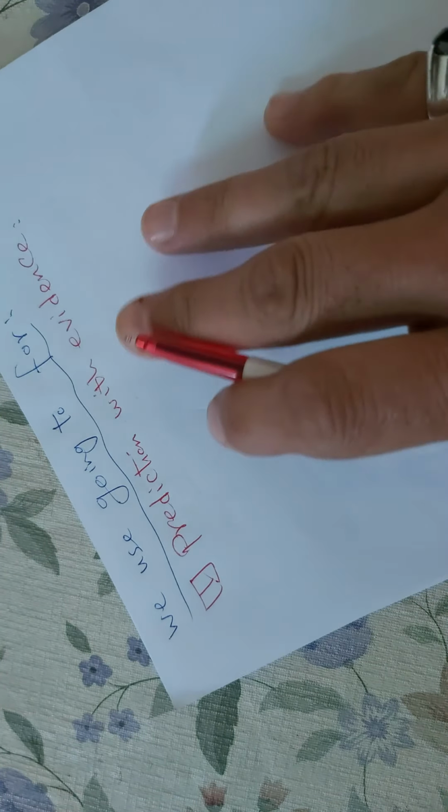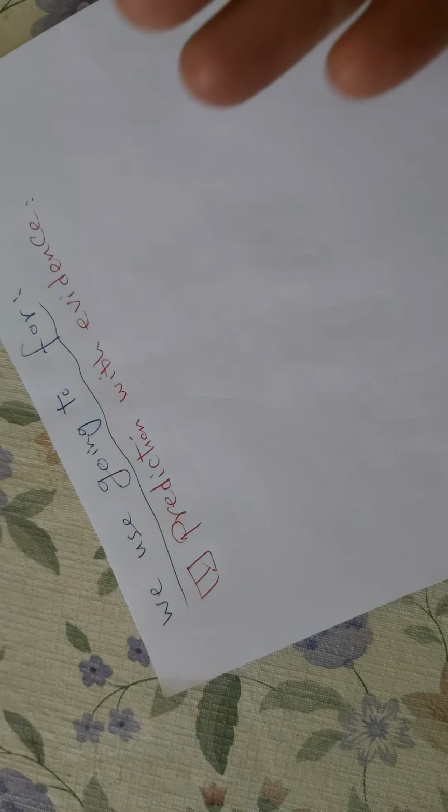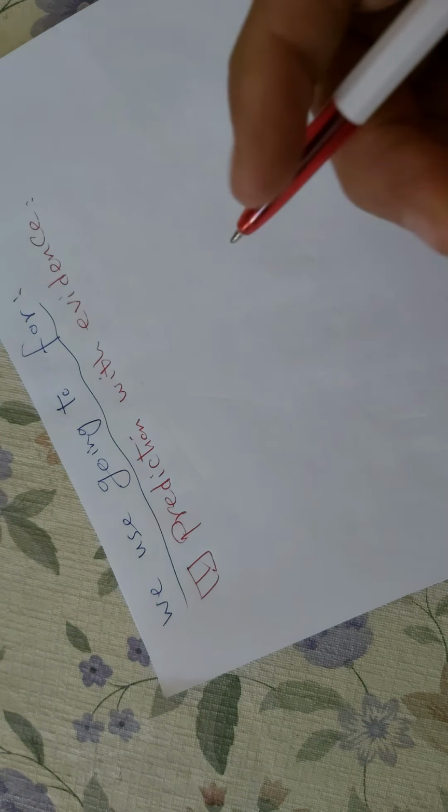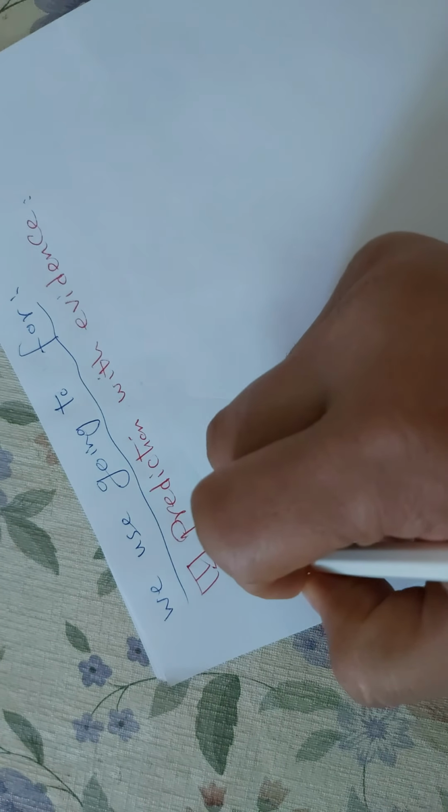How with evidence? Look here. For example, when I say, I looked out the window. It's cloudy and dark, for example. So I say it's going to rain. We use going to here. Why? Because we have evidence. I looked out the window and saw clouds and rain. So here this is evidence.